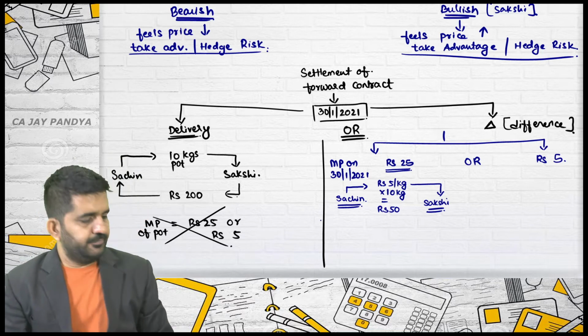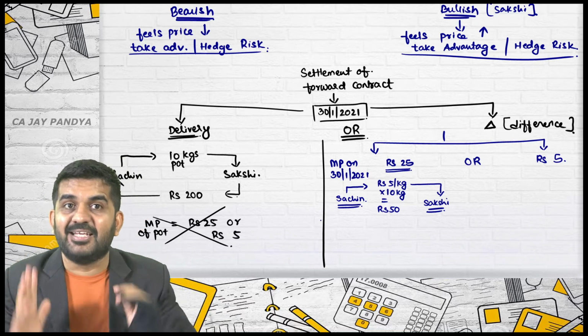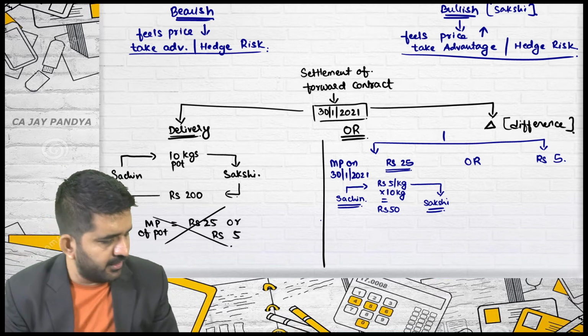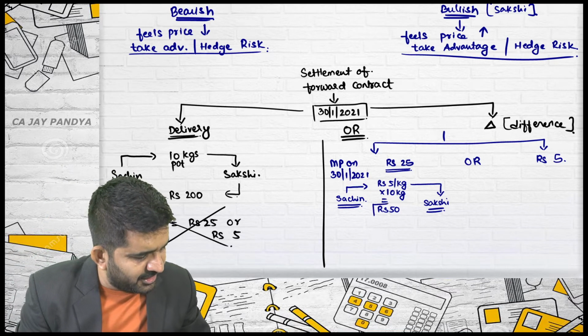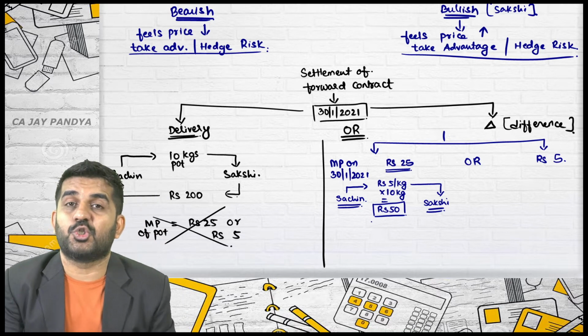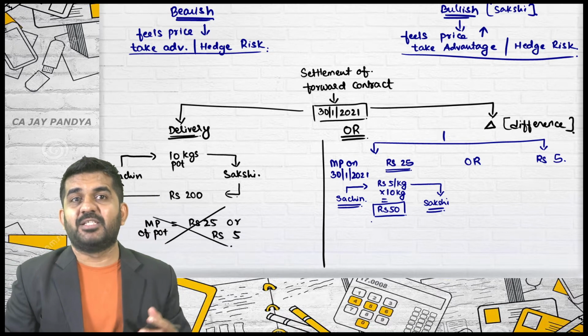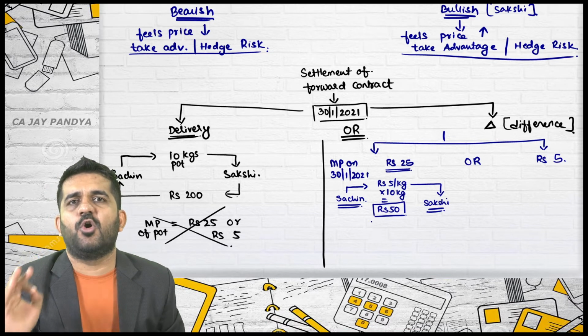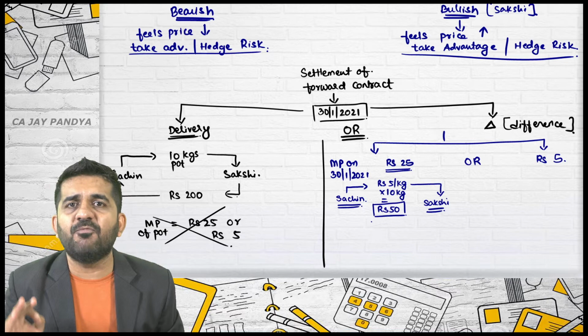Is it alright? This I am telling them. That Sakshi, you are not ready. You are correct on your part. But take this 50 rupees and forget this contract. Forget this contract means now you don't ask for delivery of 10 kgs of potatoes.